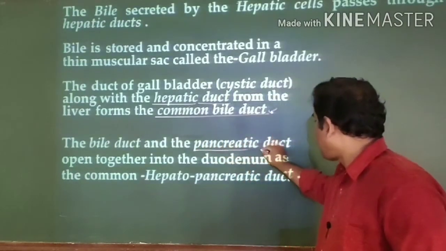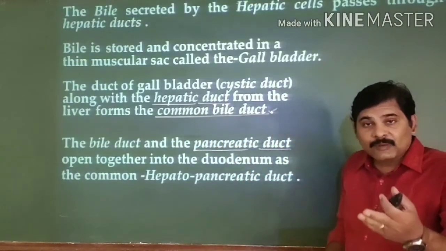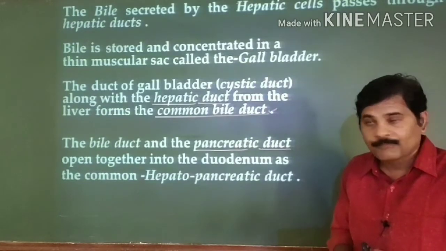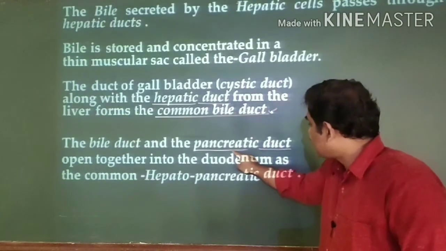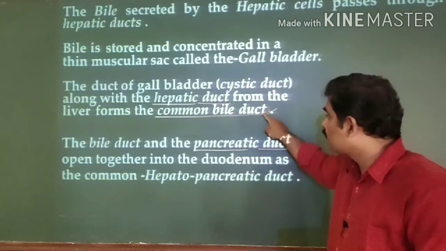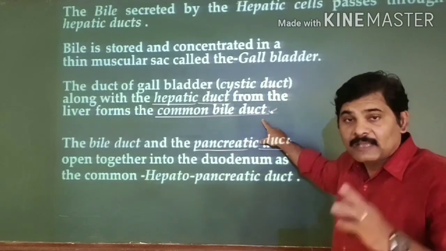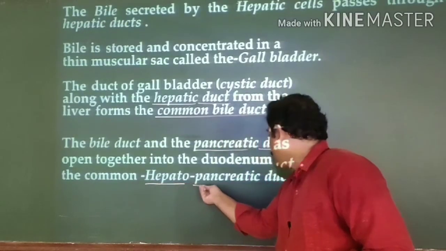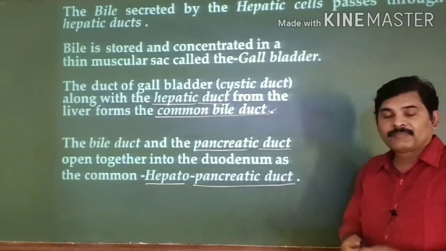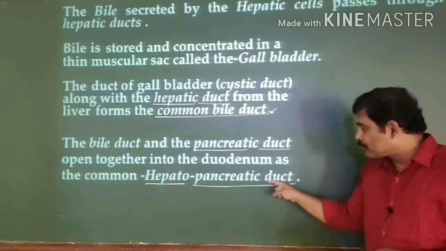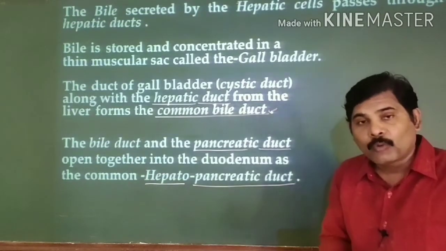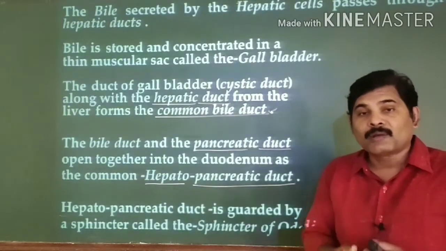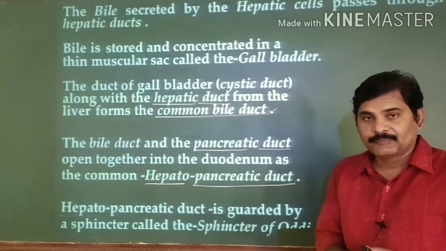It combines with the pancreatic duct that arises from the pancreatic gland. The common bile duct as well as the pancreatic duct, both of them are combined together. They form a common duct which we call the hepato-pancreatic duct. This hepato-pancreatic duct naturally opens into the duodenum of your small intestine.